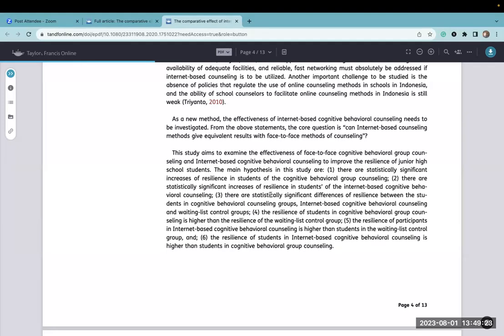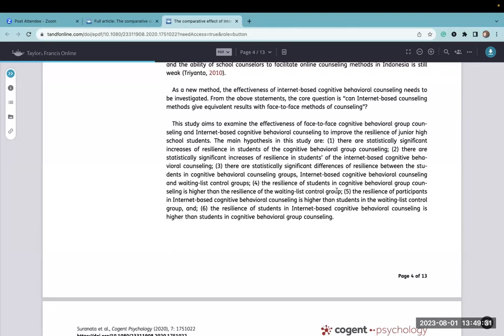This one, there's statistically significant differences in resilience between the students in the 3 groups. That one's good. I can use that one. The resilience of these students in the cognitive behavioral counseling is higher than the resilience in the wait-list control group. That one's okay. The resilience of the participants in the internet is higher than the wait list. That one's okay. And then the resilience of students in the internet-based cognitive behavioral counseling is higher than the students in cognitive behavioral group counseling. So those are better. Now, I would have preferred that for this particular group, that they had more clarity and would have specified face-to-face each time that it was mentioned.